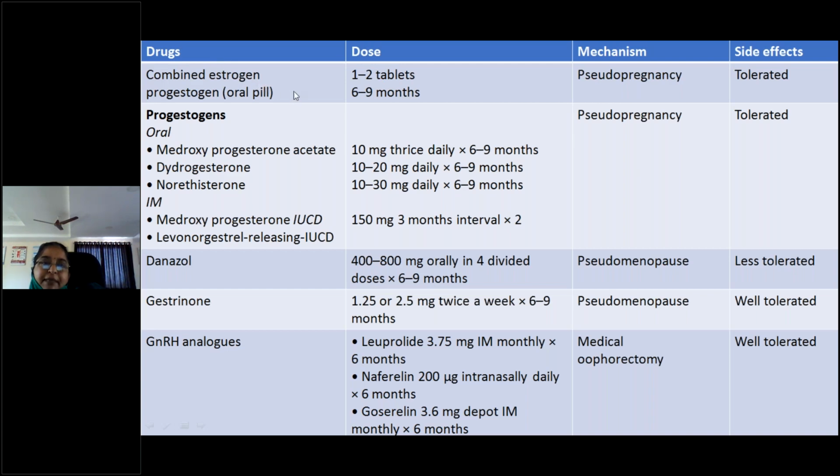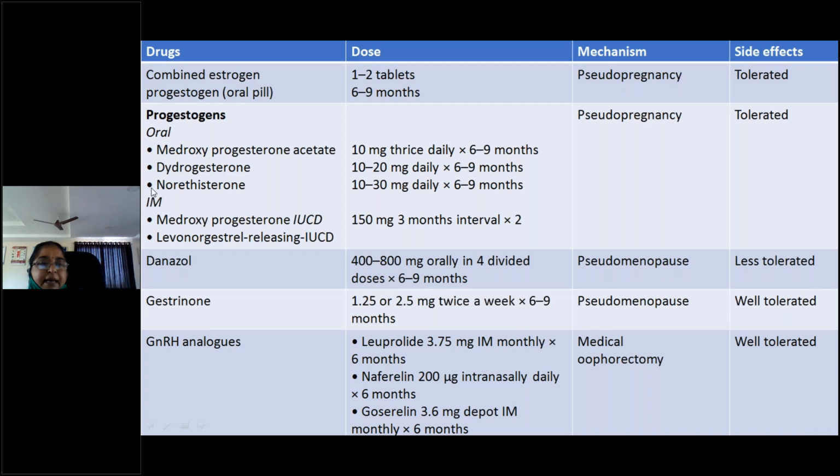So number one, OC pills can be given. Number two, progestogens. They can be oral: medroxyprogesterone acetate, that is Meprate or Deviry. These are the tablets, usually the trade names. 10 milligrams thrice daily for 6 to 9 months can be given, or dydrogesterone, which is also known as Duphaston. The advantage with this is it won't interfere with ovulation. That is 10 to 20 milligrams daily for 6 to 9 months. Then norethisterone, Primolut N, have you heard of it? 10 to 30 milligrams daily for 6 to 9 months can be given.